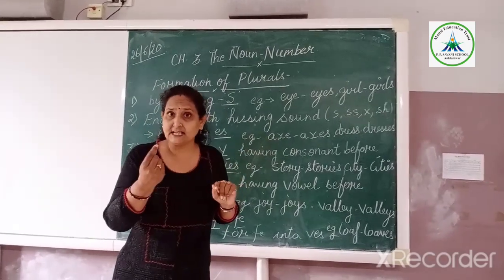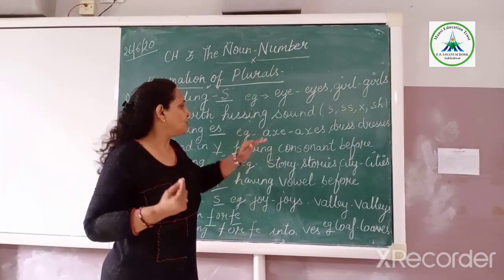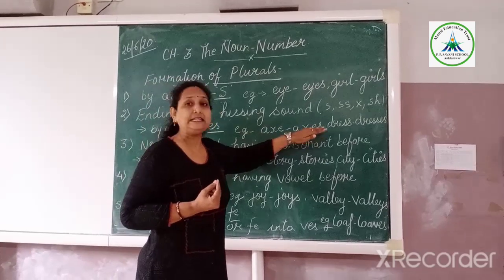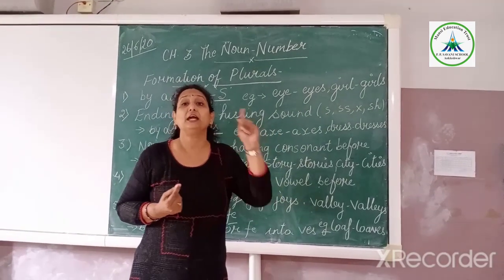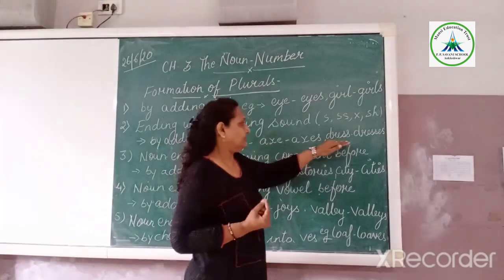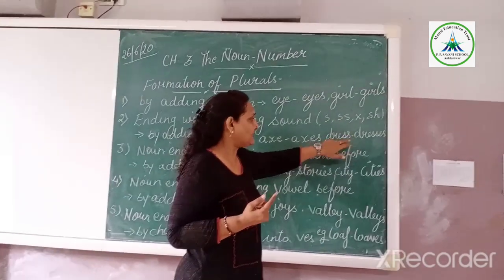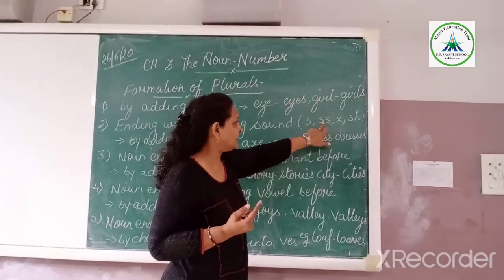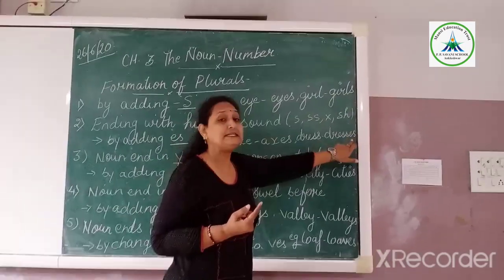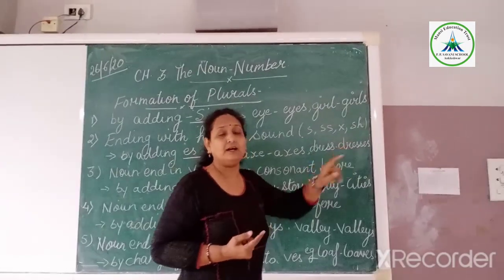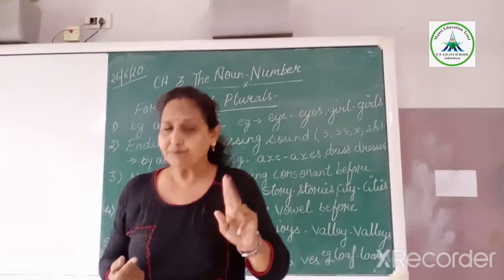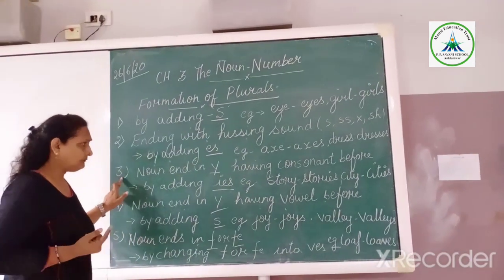Here we are getting the hissing sound X. So in this case we have to write ES to make it plural. Another word, dress. Again we are getting the hissing sound indicated in the rule. So we have to write ES and it will become dresses. Clear?